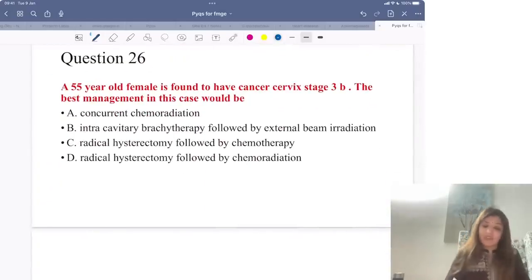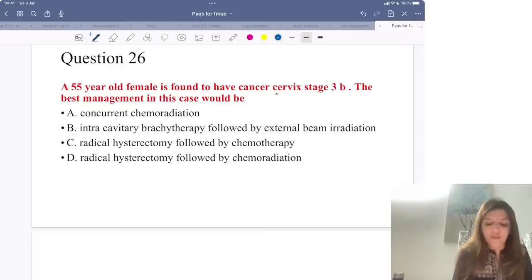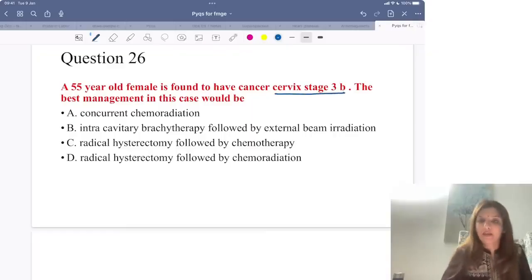Next, a 55-year-old female is found to have cervical cancer stage 3B. This is the question which I was talking about. What is the management? Now you tell me. 3B, that means this is stage 3.